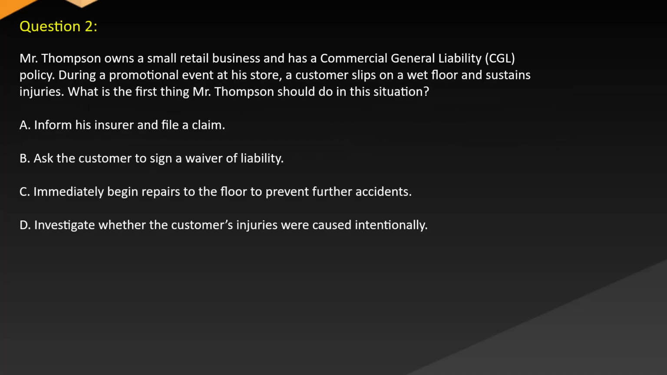Question 2. Mr. Thompson owns a small retail business and has a commercial general liability (CGL) policy. During a promotional event at his store, a customer slips on a wet floor and sustains injuries. What is the first thing Mr. Thompson should do in this situation? A. Inform his insurer and file a claim. B. Ask the customer to sign a waiver of liability. C. Immediately begin repairs to the floor to prevent further accidents. D. Investigate whether the customer's injuries were caused intentionally.